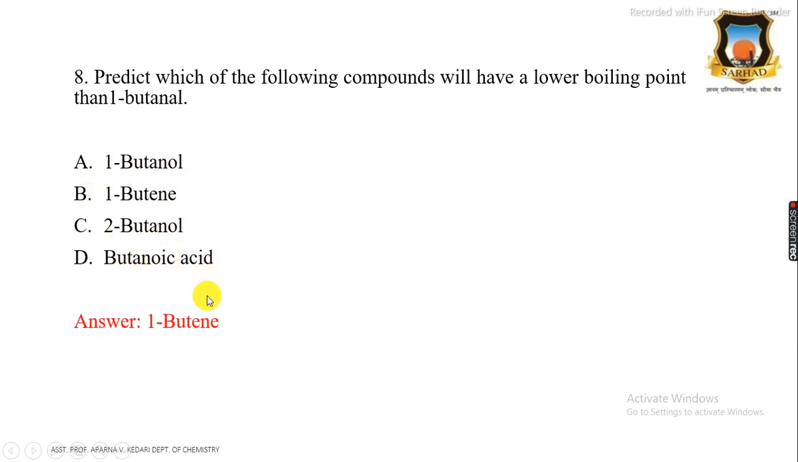And the correct answer is 1-butene, because 1-butanol, 2-butanol and butanoic acid show hydrogen bonding, or they are associated through hydrogen bonding, and therefore extra energy is required to break this bond. Such hydrogen bonding is absent in 1-butene. Therefore, 1-butene has a lower boiling point than 1-butanol.